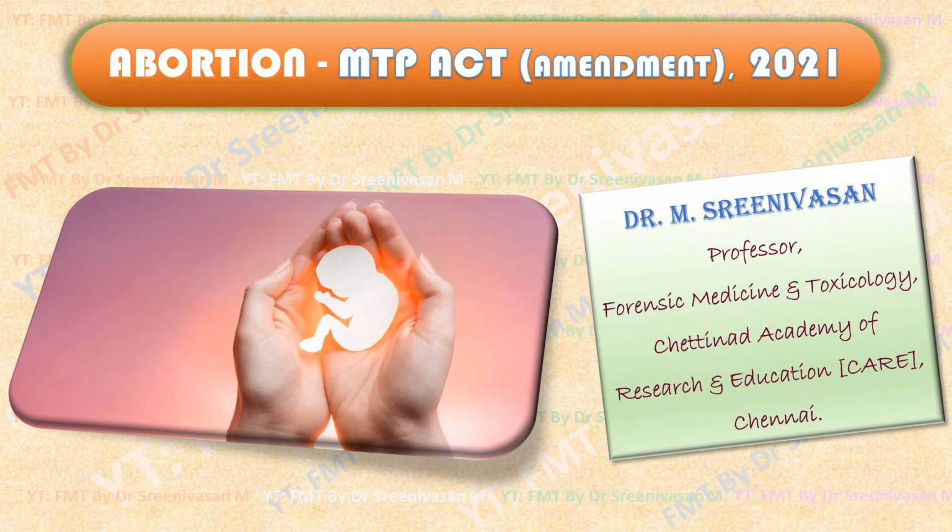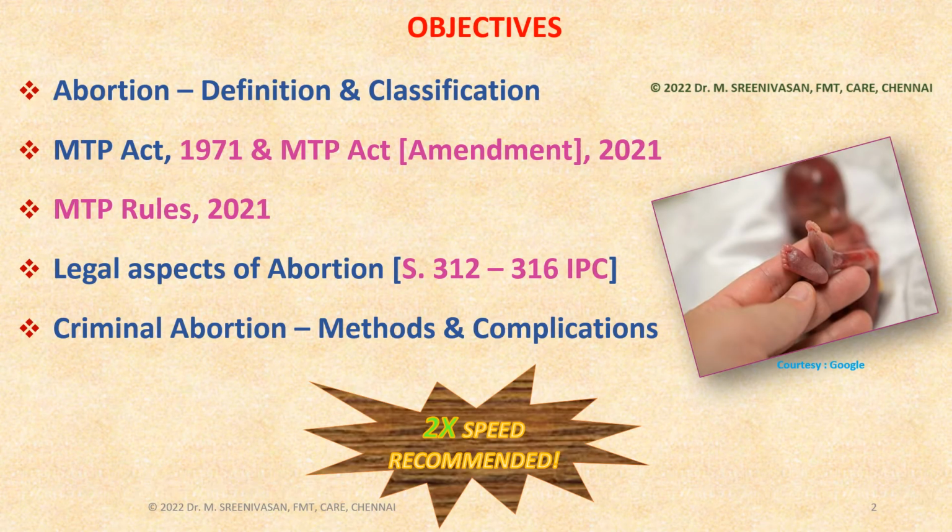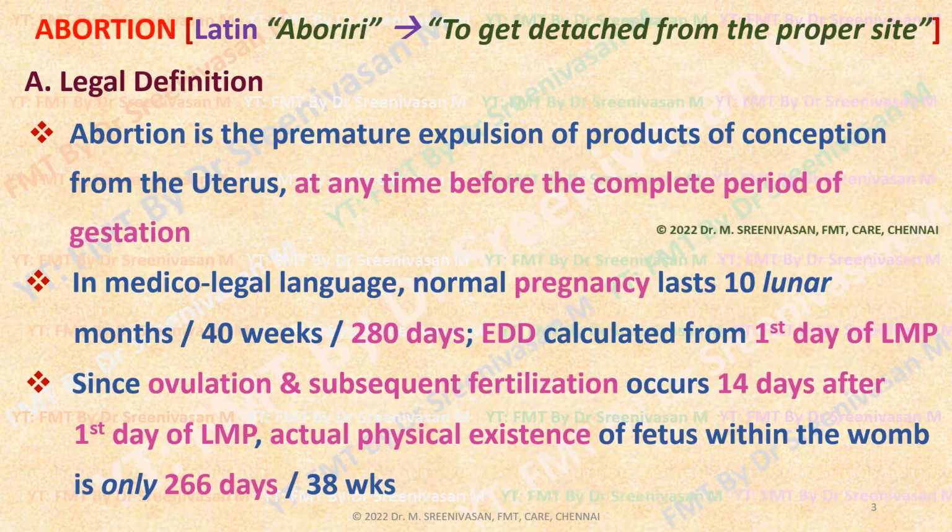Hello friends, welcome back. In this session, we are going to discuss abortion, focusing on the MTP Act Amendment of 2021. At the end of this session, we should be familiar with the definition and classification of abortion, the MTP Act of 1971, especially its amendment as well as the MTP Rules of 2021, various sections of the Indian Penal Code governing criminal abortion in India, that is sections 312 to 316 IPC, and the methods and complications of criminal abortion.